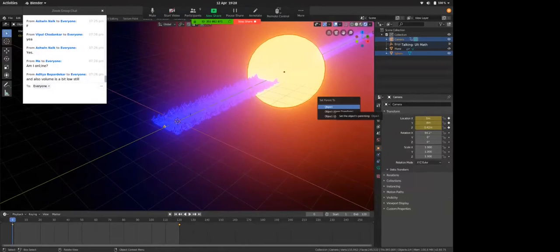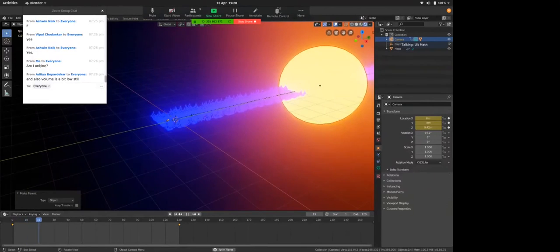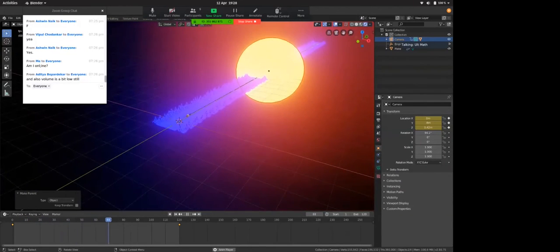Click on object, first thing. So now my camera is the parent of this sun. The sun is a child of my camera. So if I hit play, my camera is moving as well as the camera's sun is moving. See, I don't need to animate my sun again.